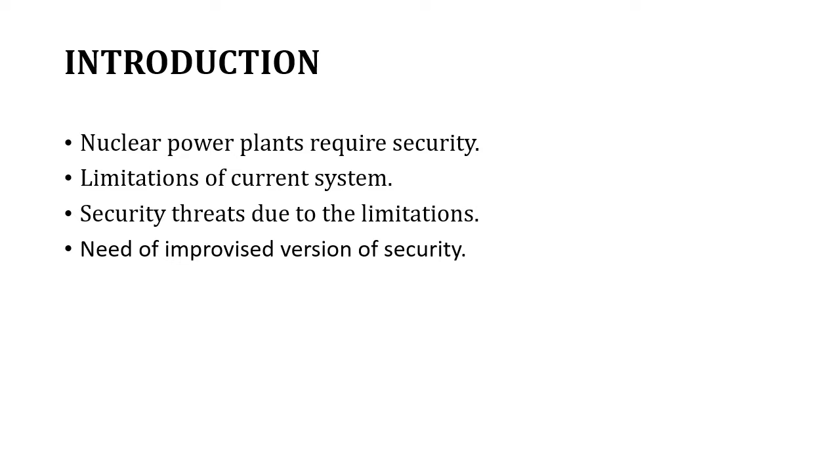Why does a nuclear power plant require security? Because nuclear power plants are a threat of radioactive sabotage, and even a small misconduct can cause a huge disaster to the public as well as to the environment. Therefore, only authorized personnel should be allowed to enter and leave the premises in order to have proper security. The traditional method that these nuclear power plants have for security is an optical camera.